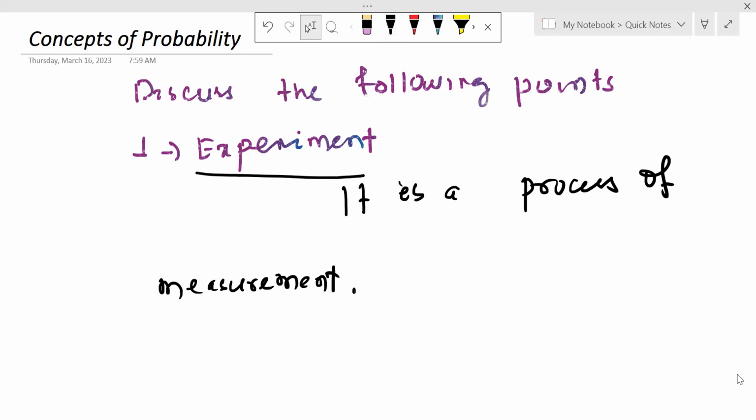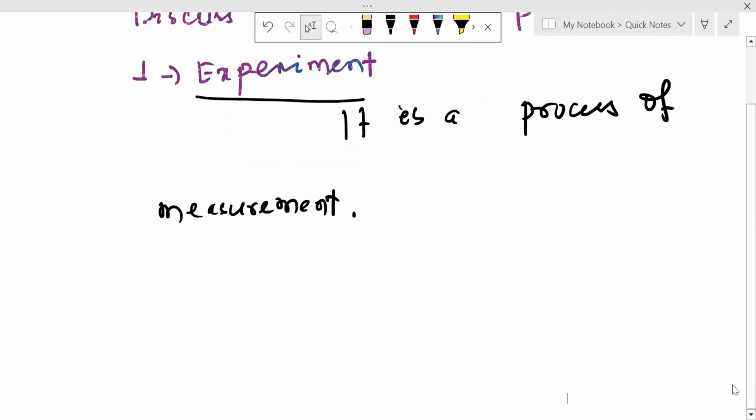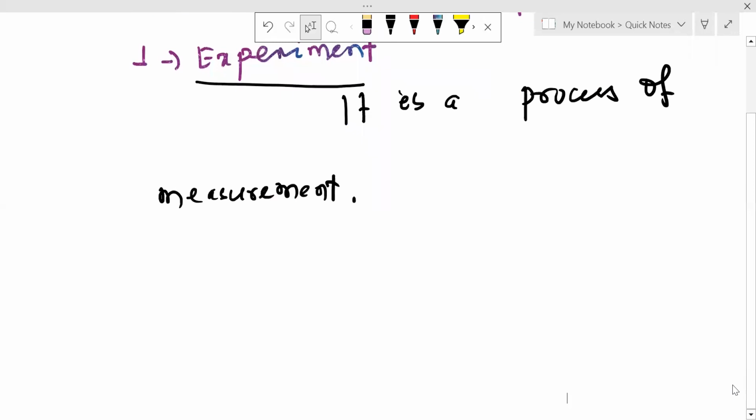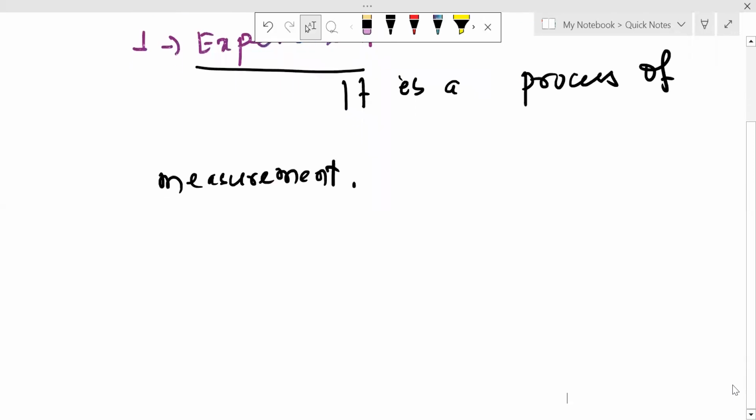Some points we have discussed, and one point is the experiment. An experiment is nothing but a process of measurement or a process of observation in a laboratory or on the street or in nature. So next, the second point we have to discuss is the outcomes.